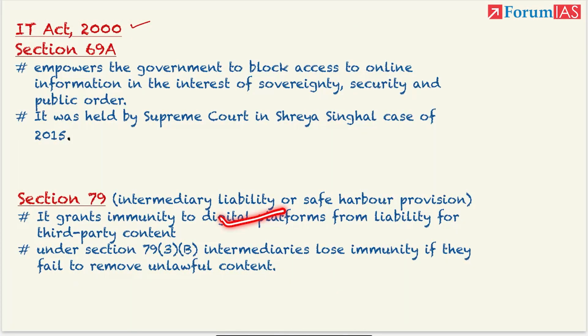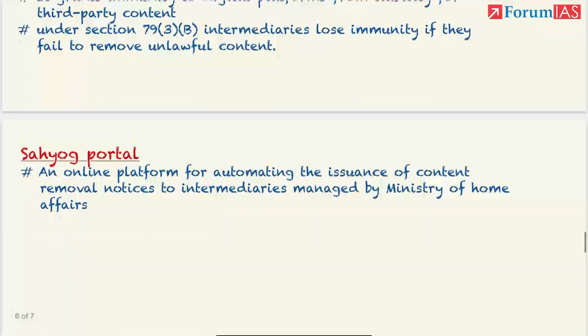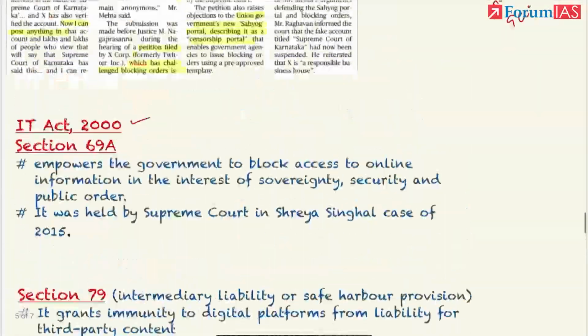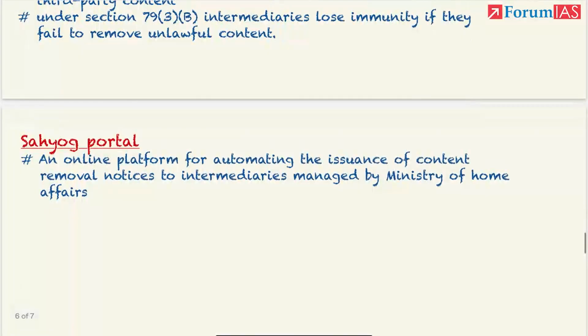Intermediary liability is not there. But if you do not remove the content, you will lose this immunity. And to communicate with the platform, the government has made the Sahyog portal, which has been called by Twitter also as a censorship portal. This is an online platform which automates the issuance of content removal notices.